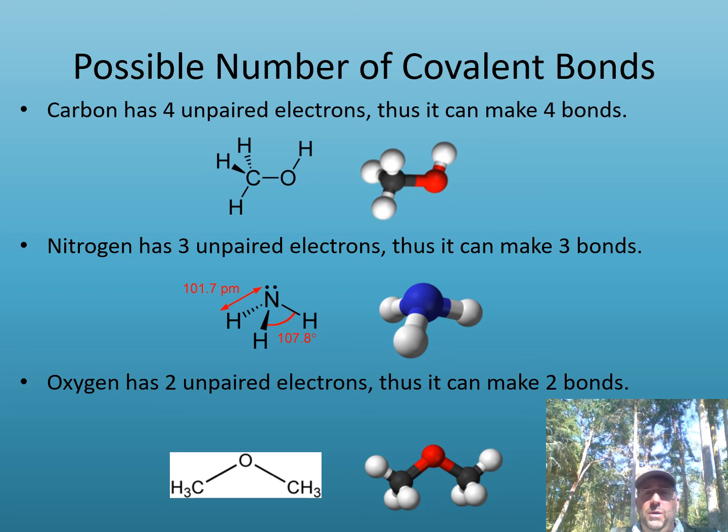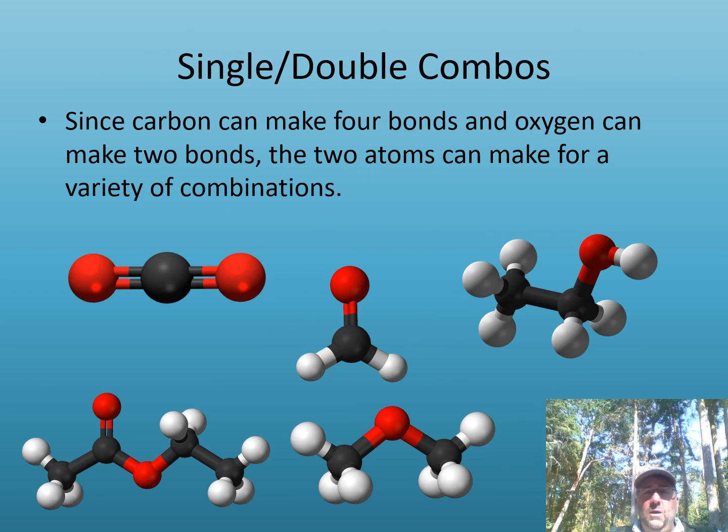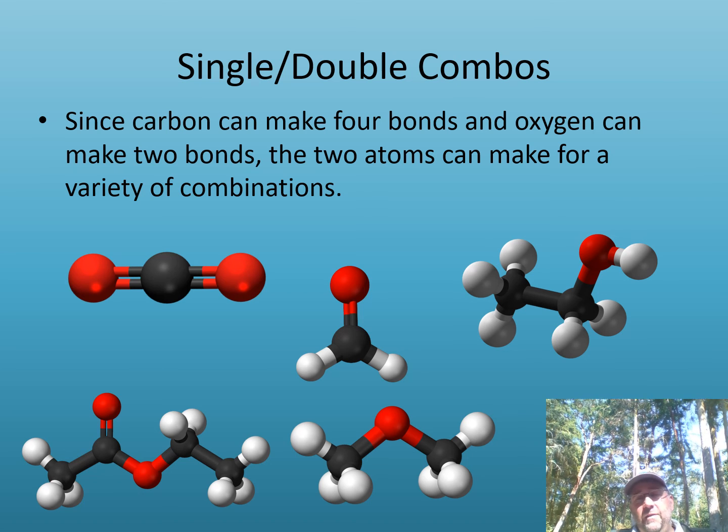Again, carbon, 4 unpaired electrons, 4 bonds. Nitrogen, 3 unpaired electrons, 3 bonds. Oxygen, 2 unpaired electrons, 2 bonds. In fact, there's a rule that says you can never make more bonds than the number of unpaired electrons that you have. So here are a number of different combinations that oxygen and hydrogen and carbon can make. And you can see these different shapes that can form because of the flexibility that having 4 bonds allows carbon to have.